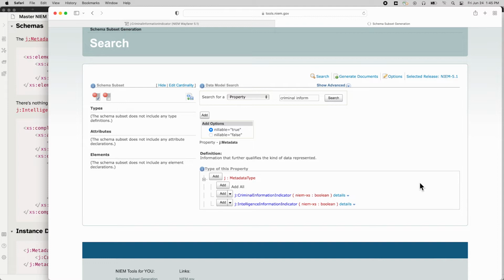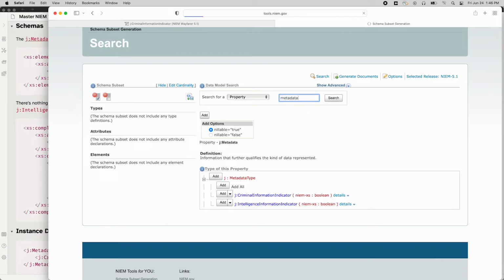Now normally we've been opening these things in the search results, which is where I like to generally do it because it's easy. I search for it, I found it. But we're on the JMetadata page, so let's go ahead and open it up. And it just has two things, a criminal information indicator and an intelligence information indicator. That's cool. But there are other metadata blocks in NIEM as well. If we just search for metadata,